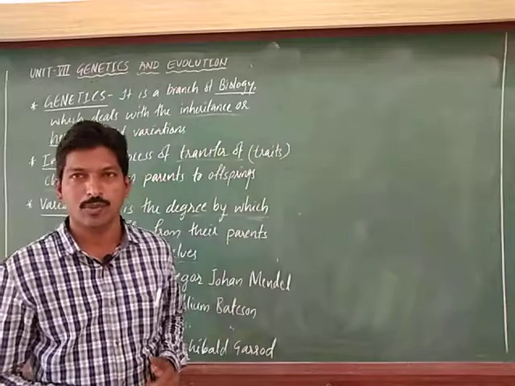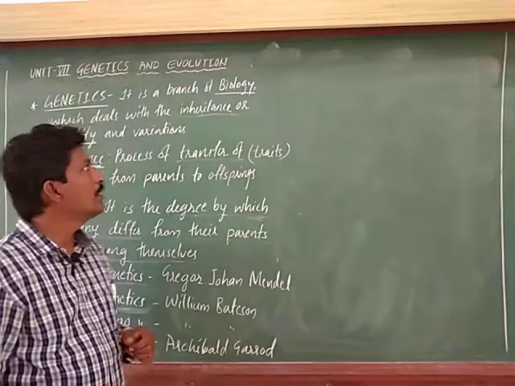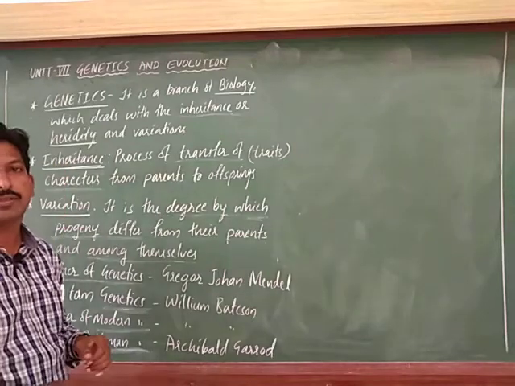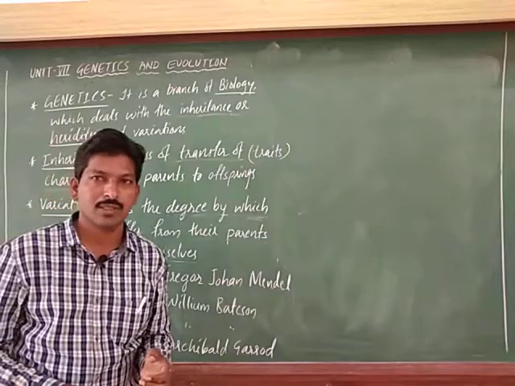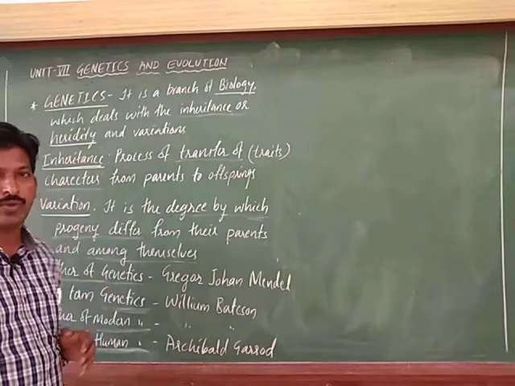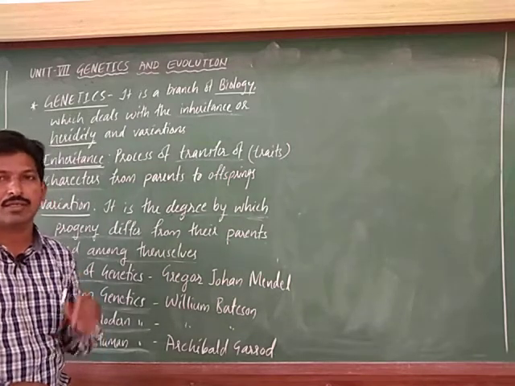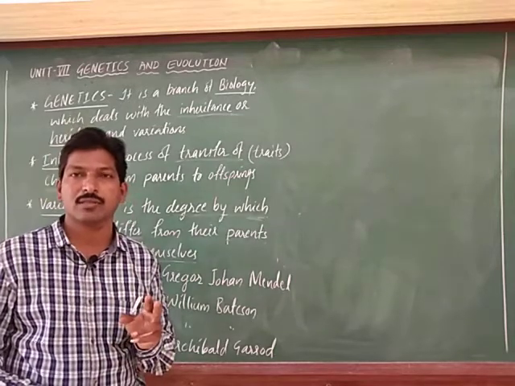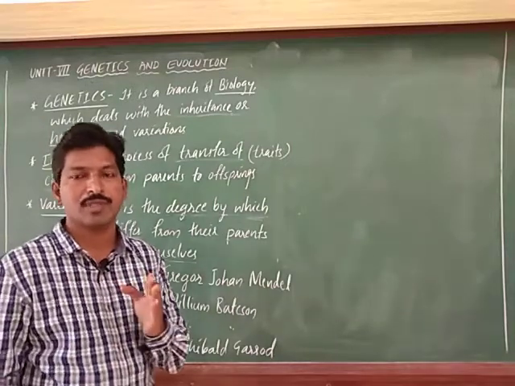Good morning, students. In this video, we are going to start with unit number 7, genetics and evolution. This is the second unit of your second PU syllabus. Here there are three chapters: chapter 5, principles of inheritance and variation, the sixth chapter, molecular basis of inheritance, and the seventh chapter of your syllabus is evolution.